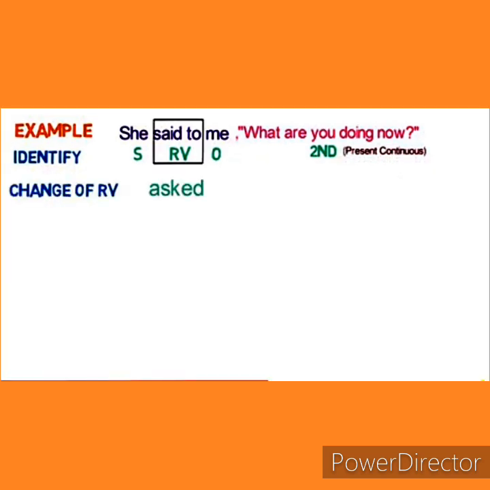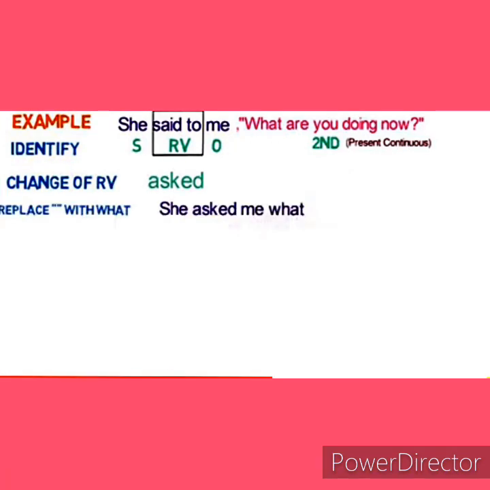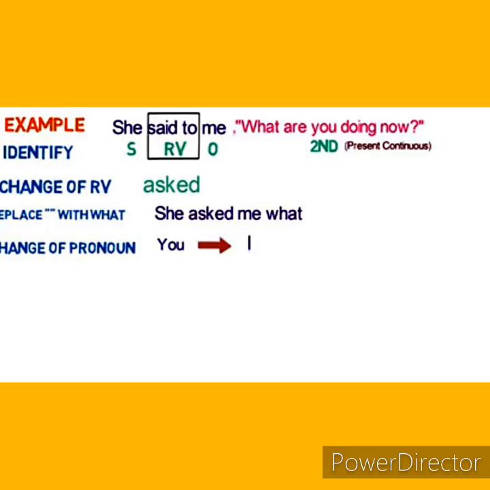Now the second step is said to change to asked. Third step is replace inverted comma with what. As I told you, in WH word question, WH words remain the same. So what will remain what? No, if or whether in WH words question. Now change of pronoun. Pronoun you, that is second person, will change according to object, that is me, and it will become I. So you will become I.